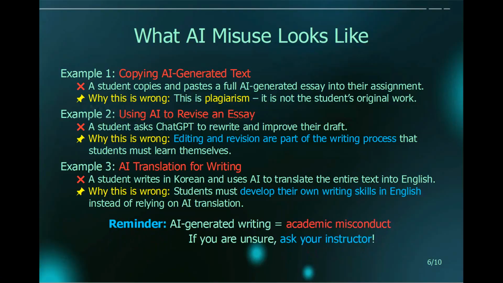In the end, AI-generated writing is academic misconduct, which means that it is wrong and it can lead to penalties. Thus, if you are not sure that the way you want to use AI is acceptable, make sure that you ask your teacher before you use AI, especially for writing assignments.